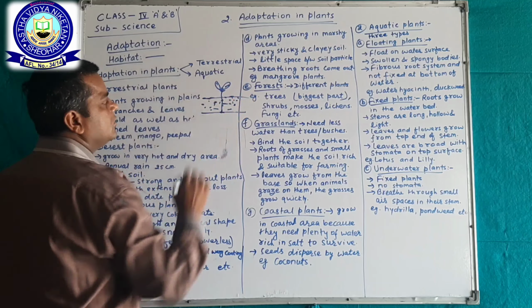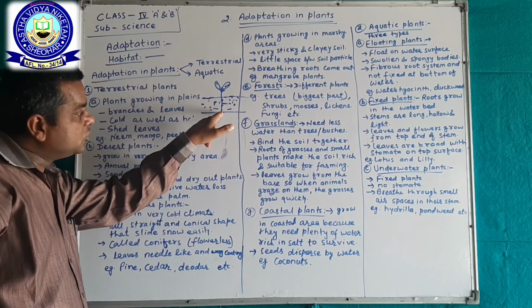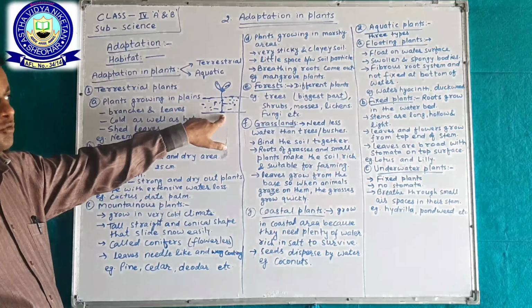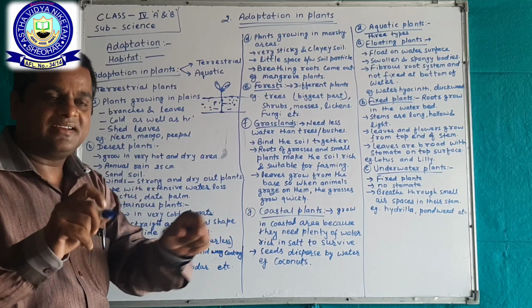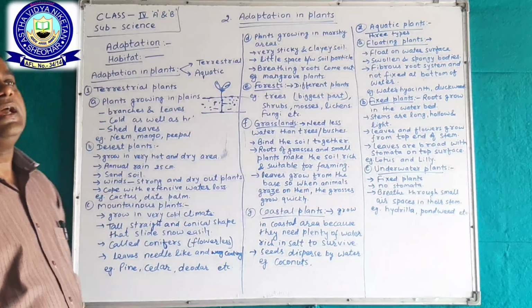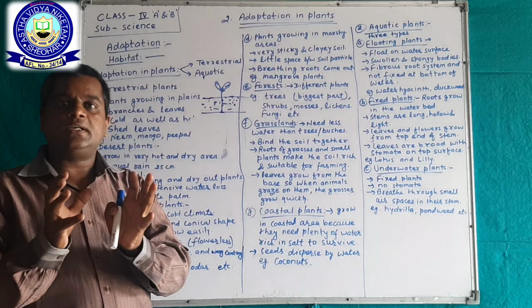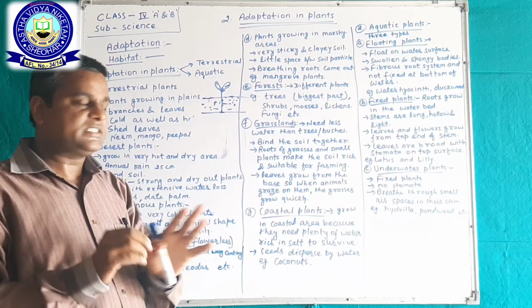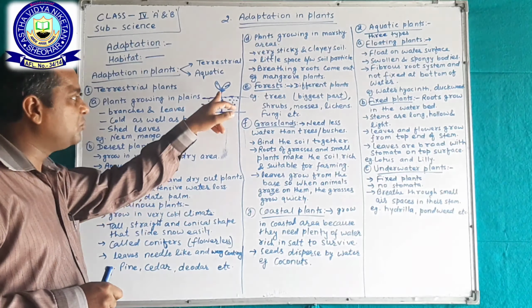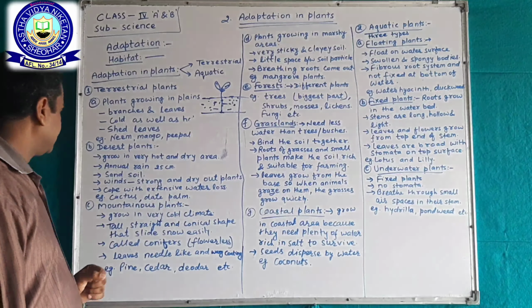In this way its root is very long, because roots have to absorb water and minerals from the earth, and since the holding capacity of sand is very low, the root elongates to touch the bottom of the earth.